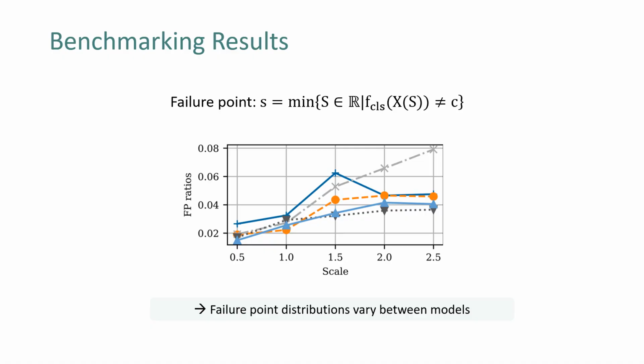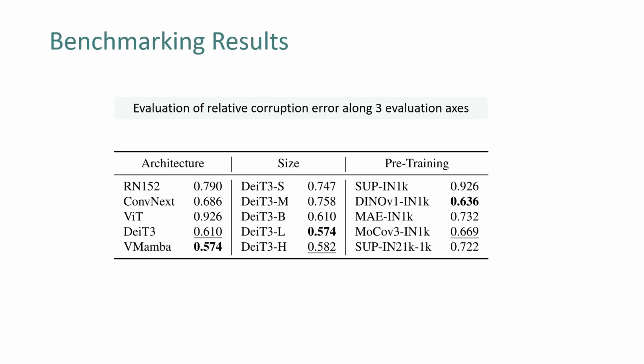We also introduced the failure point concept, which quantifies when models start failing for a given distribution shift. Such failure point distributions can vary between models, as we show in this example. Finally, we also evaluate the robustness of more than 40 classifiers and study their robustness on our proposed dataset along 3 axes: the model architecture, the model size, and pre-training strategies. We find that VMAMBA is more robust, that larger models typically correspond to a better model performance, and that pre-training with an SSL objective increases the robustness of a classifier.